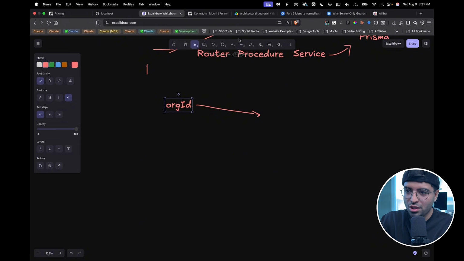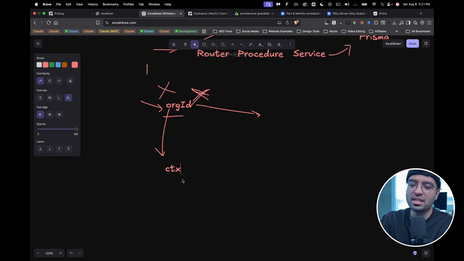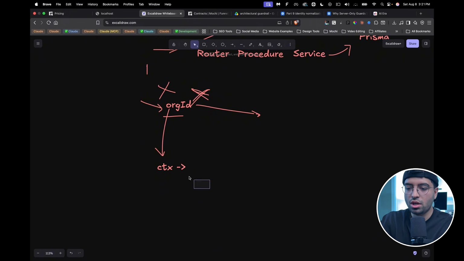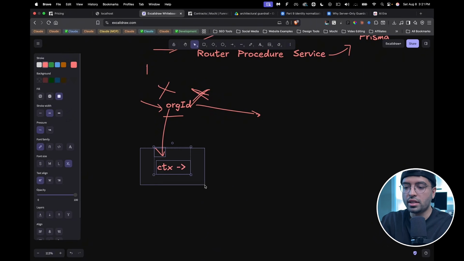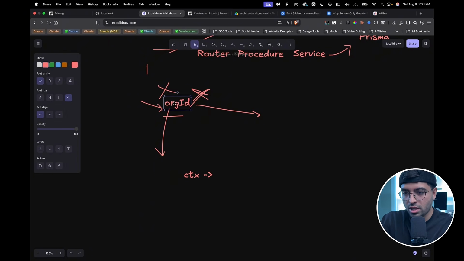This org ID should never be plugged in, or essentially AI should never think about this org ID, okay? This should be dynamically injected into the call itself, and that's why I have the CTX object. And the CTX object essentially carries a session of the user who is currently logged in and currently actively working on something. And so with the help of this, AI can hallucinate as much as it wants to try to build a component into a website.